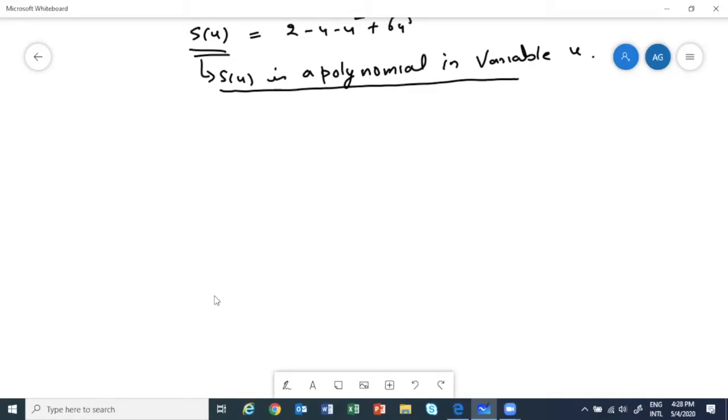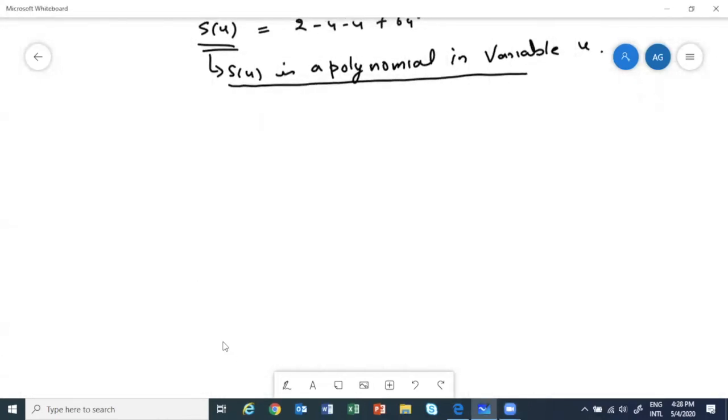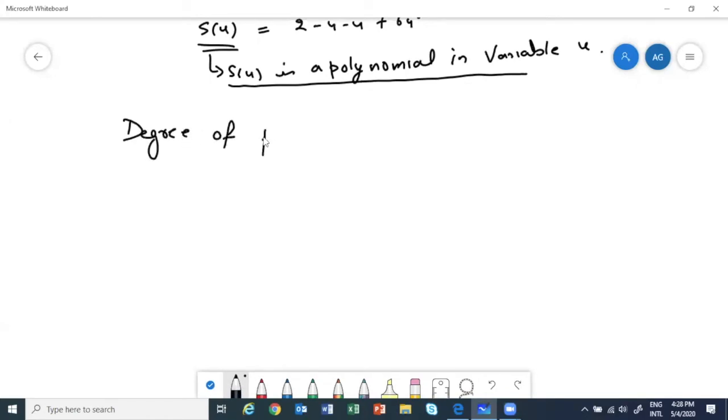Okay. Now let's talk about the degree of a polynomial. Till now we were trying to understand what polynomials are. So now we are talking about the degree of polynomials. Those of you who know it, it's good.